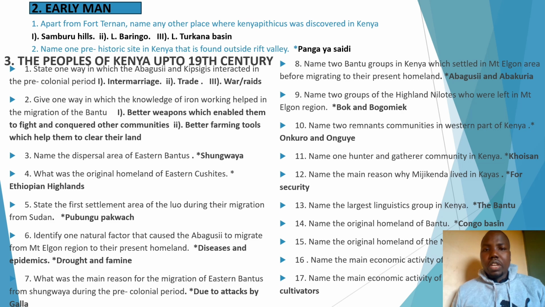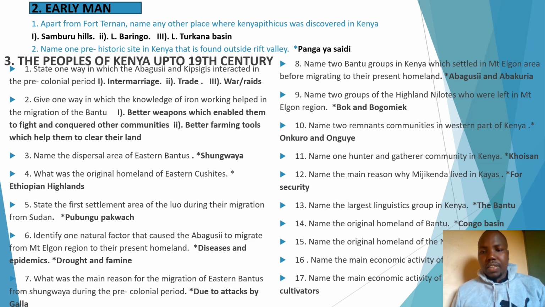Now question 8. Name two Bantu groups in Kenya which settled in the Mount Elgon area before migrating to their present homeland. Of course, we have talked about the Abakusi, the reasons why they migrated from the Mount Elgon area. So that is number 1 group of Bantus, or what you are calling Western Bantus. We have the Abakusi. We also have the Abakuria. Remember the Abakuria? Currently, they are settled in Migori County.